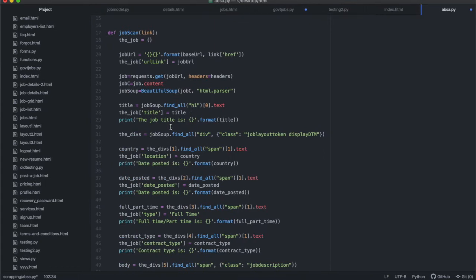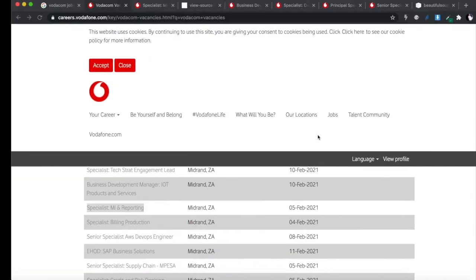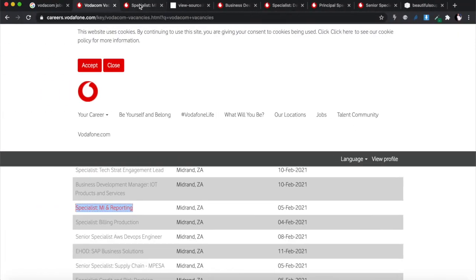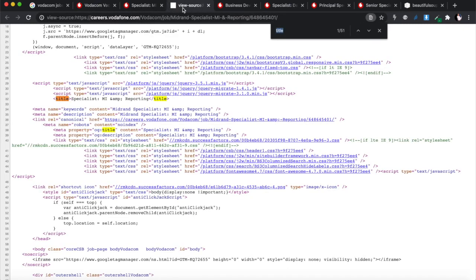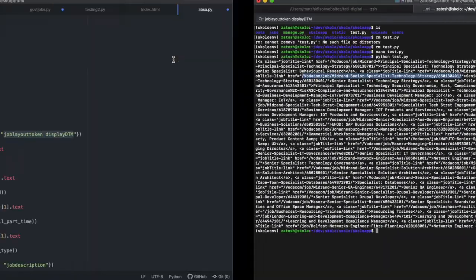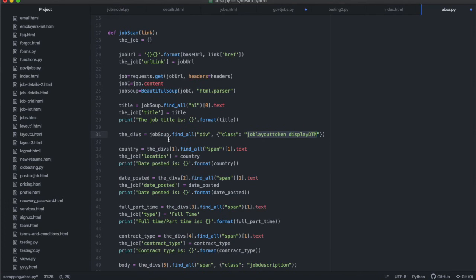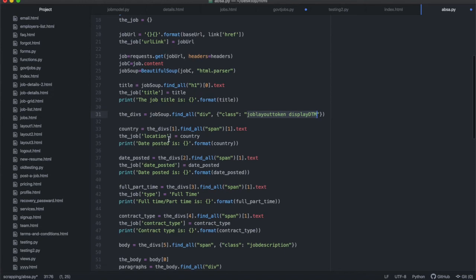So this title, it will find it, but will it find the div with this display token? I think this will not be there. Right, so let me look for this. No, inside of the source code, let me find that. All right, so this will not exist. Okay, so let me just put it in there. If the div is that, and this doesn't exist, we're gonna have to find a way to say parse. Okay.